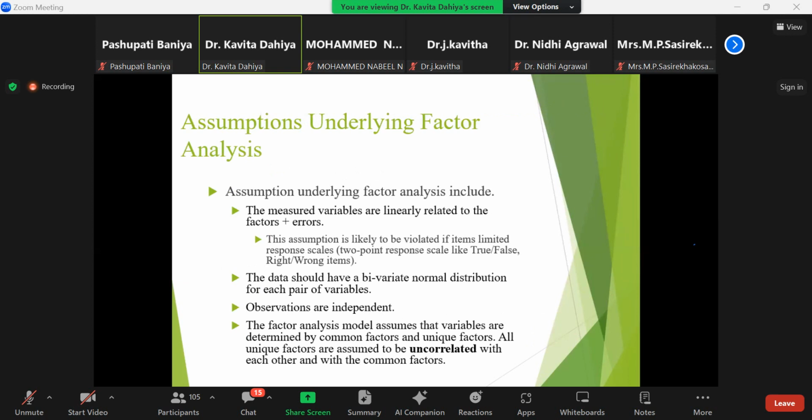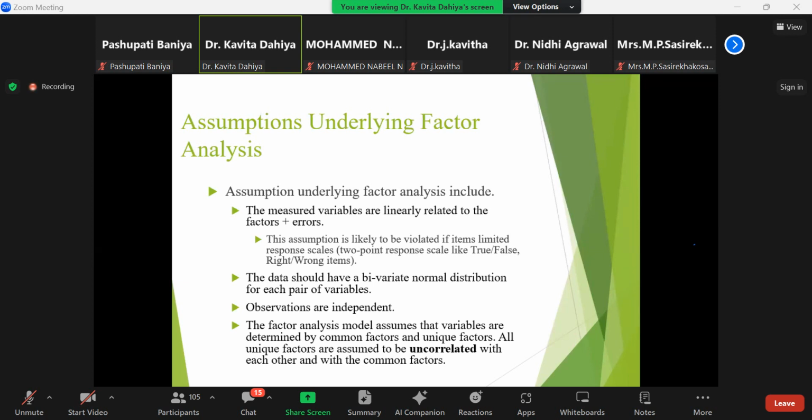Assumptions underlying factor analysis include that the measured variables are linearly related to factors and error also. This assumption is likely to be violated if items have a limited response scale, meaning a 2-point scale, true or false, right or wrong. Factor analysis is basically not meant for that. Data should have a bivariate normal distribution.